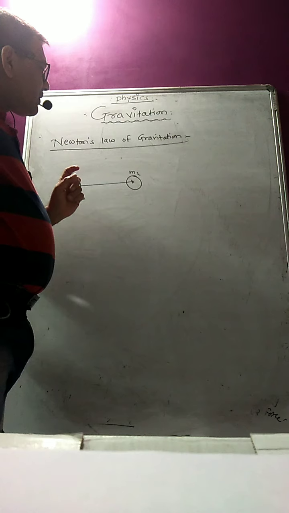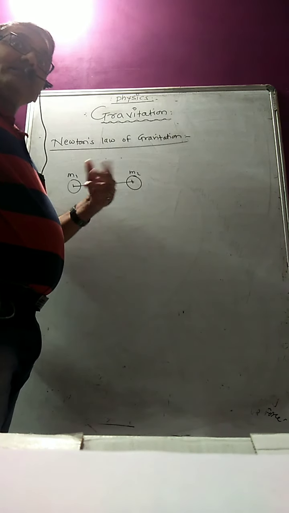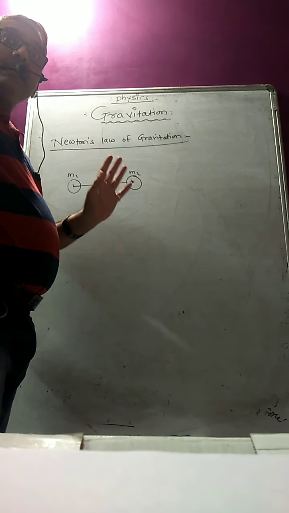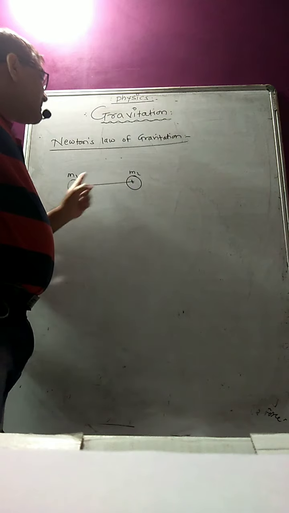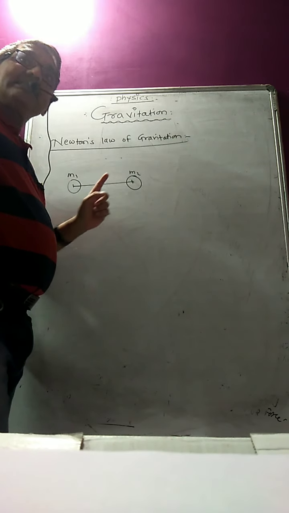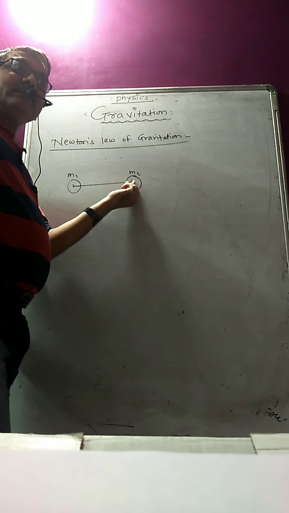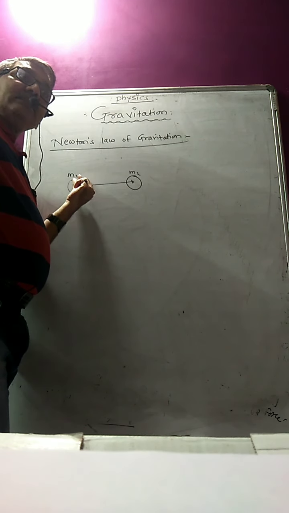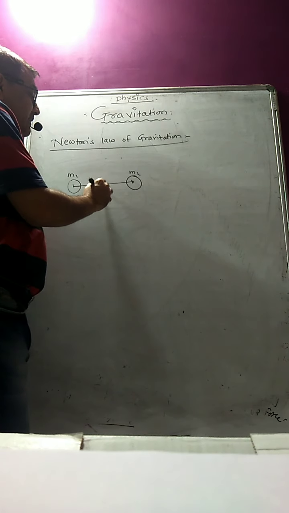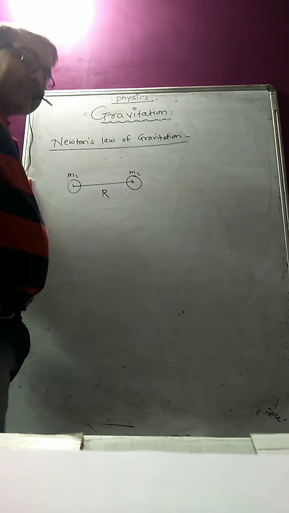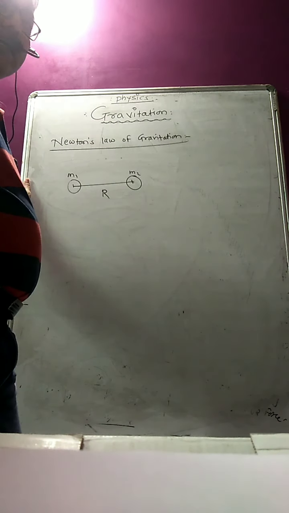So these are the two point masses. The sun and the earth can also be considered as point masses, because the distance between the sun and the earth is very large as compared to their radii. The radius of the earth and the radius of the sun are small as compared to their separation. So suppose this is the separation r between m1 and m2.